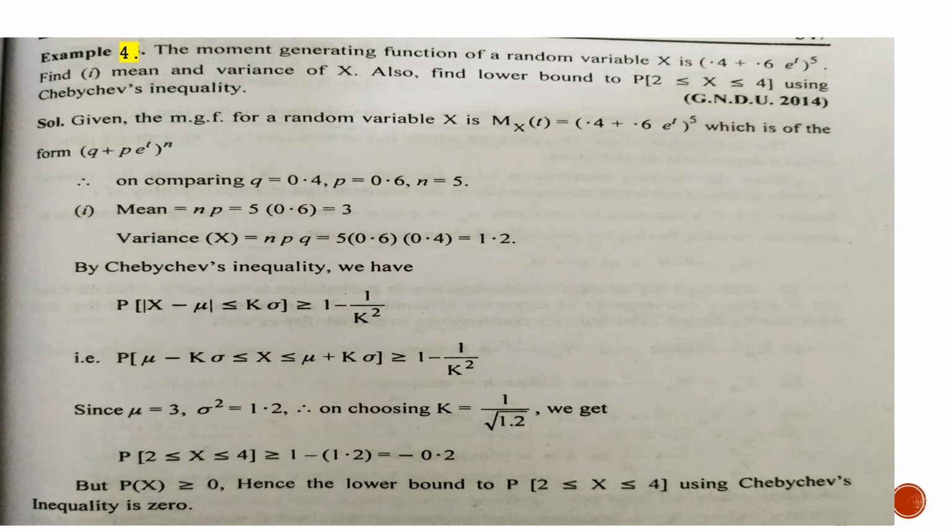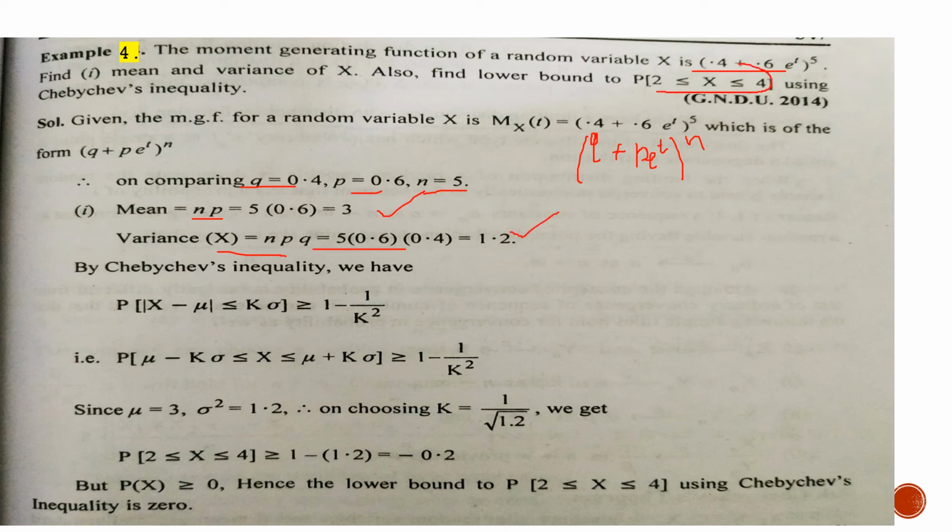Similarly, in the question we have been given a moment generating function. So it is a binomial distribution, and we know that the moment generating function of the binomial distribution is (q plus p e raised to power t) to the power n. This is the moment generating function for the binomial distribution. So q is 0.4, p is 0.6, n is 5. First of all, we can find the mean and variance. In the binomial distribution, the mean is given by the formula n into p. So the mean is 3 here, and the variance is given by npq. It is 1.2.